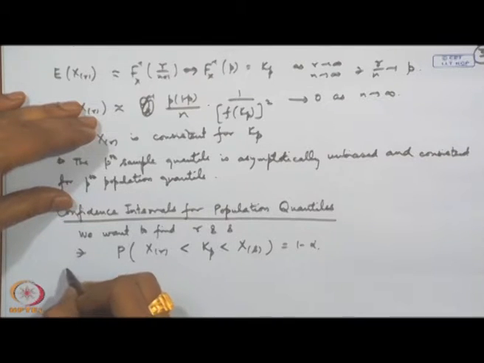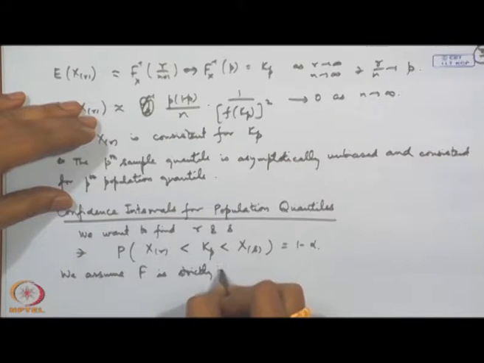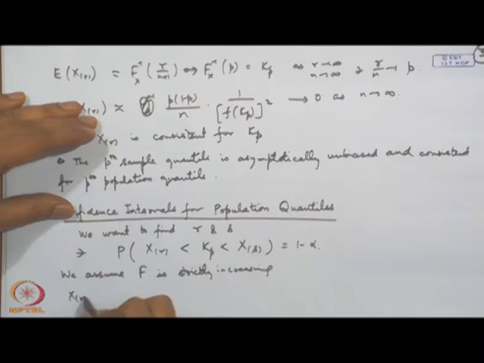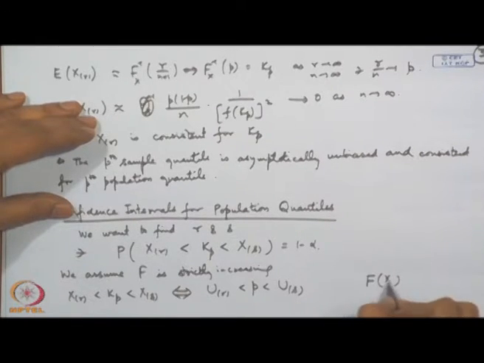Now, if we are assuming that f is strictly increasing, then x r less than k p less than x s is equivalent to u r less than p less than u s, where you are making the transformation by taking F, F of x r equal to u r.